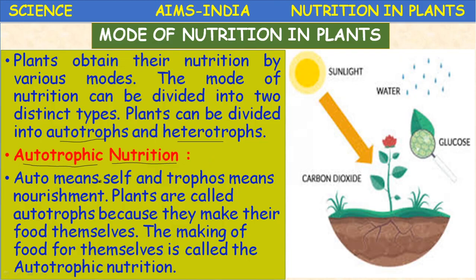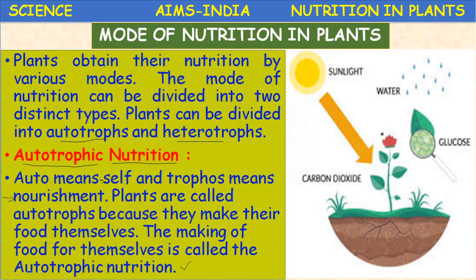Auto means self. Troph means nutrition, self-nourishment. The meaning of autotrophic nutrition is self-nourishment. Plants are called autotrophs because they make their food themselves. The making of food for themselves is called autotrophic nutrition.